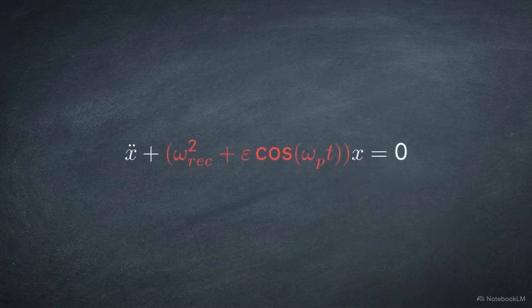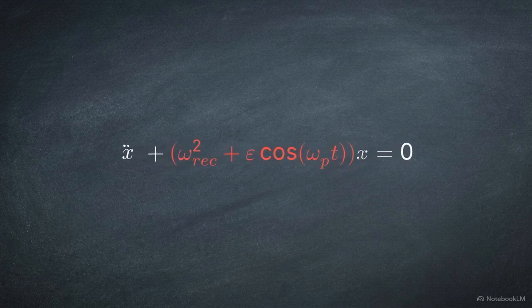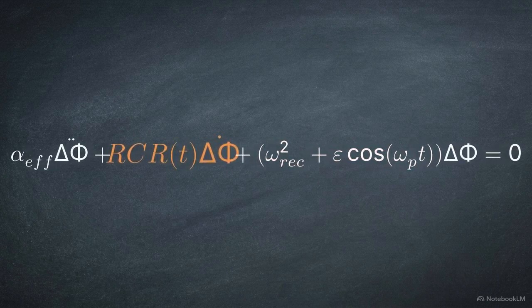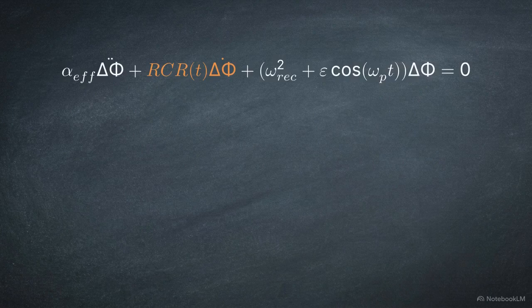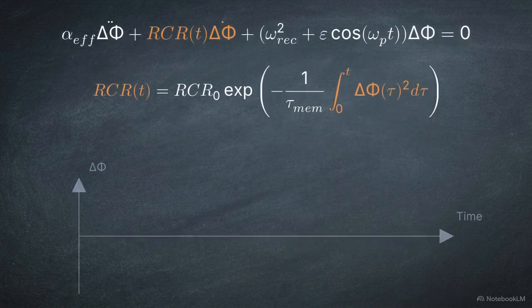To understand this unification, look at the flaw in the standard Mathieu equation. Classical theory assumes this parameter modulation is static, that the system has no memory. The ODTBT generalization replaces this with the RCR-modified phase strain equation, introducing the memory term.